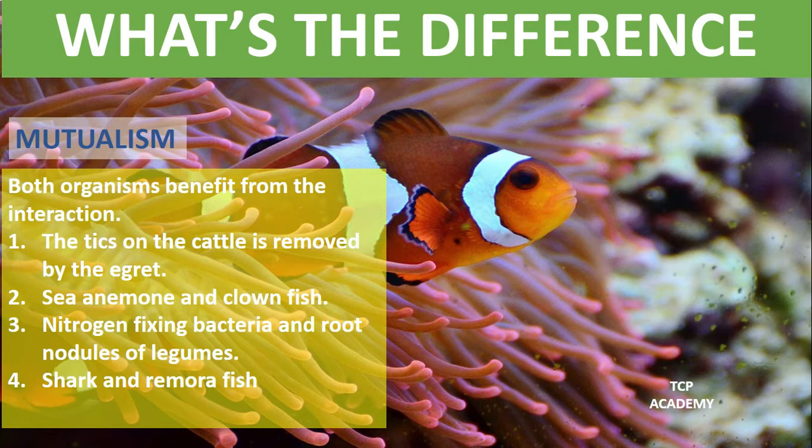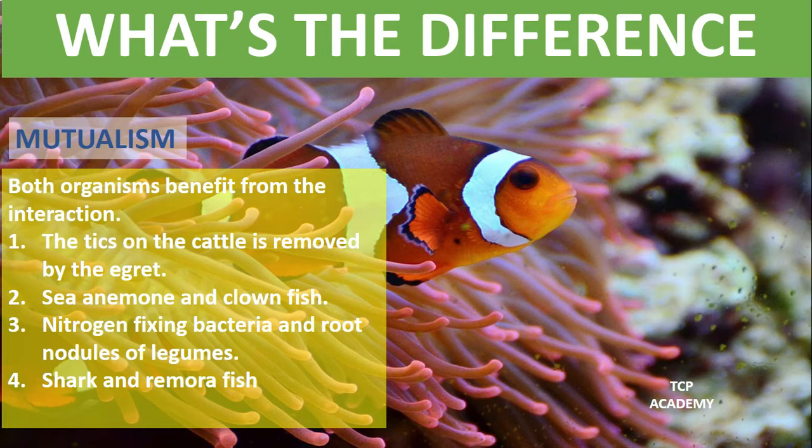Then there is also the nitrogen fixing bacteria that is located in the root nodules of leguminous crops. Here, the bacteria would have gotten somewhere to live while it is fixing nitrogen that the plant is able to use for its growth and other processes.